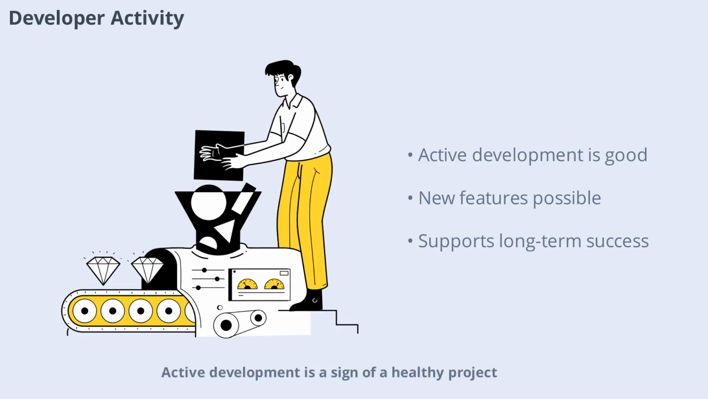Active development is a sign of a healthy project. Uniswap's developer community continues to build and improve the protocol, which can lead to new features and increased adoption. High developer activity often correlates with long-term success.